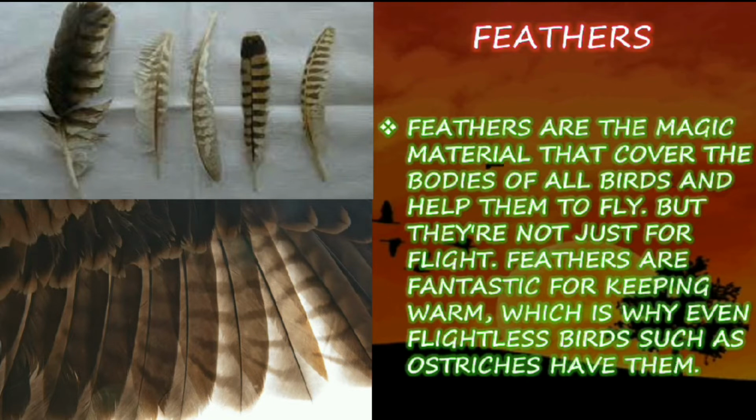Feathers are the magic material that cover the bodies of all birds and help them to fly. But they are not just for flight. Feathers are fantastic for keeping warm, which is why even flightless birds such as ostriches have them. Yes, so not only flying birds have feathers, flightless birds also have feathers. Birds like peacock, ostrich, and emu are examples of flightless birds, which means they can't fly high, but they also have feathers.